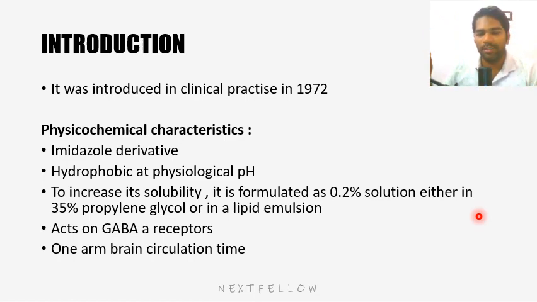Thiopentone is not so venous irritant, but some patients may complain. Diazepam will cause venous irritation because it is an oily preparation. It acts on GABA A receptors. We know most of the induction agents act on the GABA receptor and suppress the nervous system. The time of induction is one arm to brain circulation time, that is 15 seconds. In some books it is given as 15 to 30 seconds, but mostly you write 15 seconds. If a choice is given between 15 to 30 seconds, then you choose that choice.